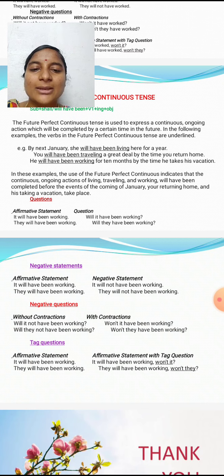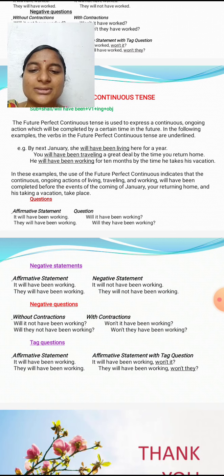They will not have been working. In negative questions, without contractions and with contractions: Will it not have been working? Won't it have been working? Will they not have been working? Won't they have been working?